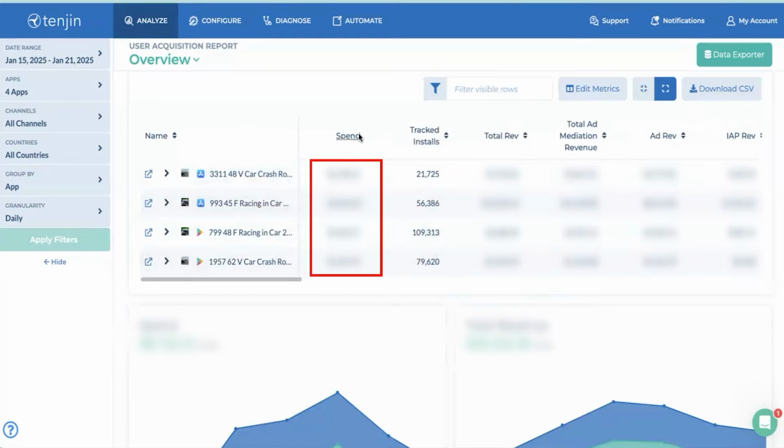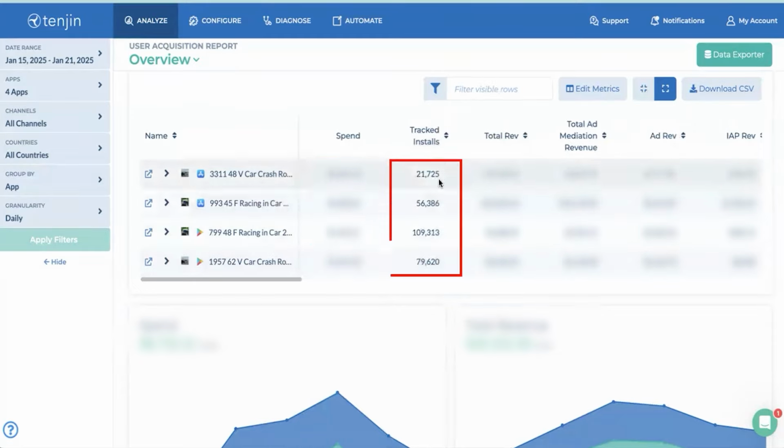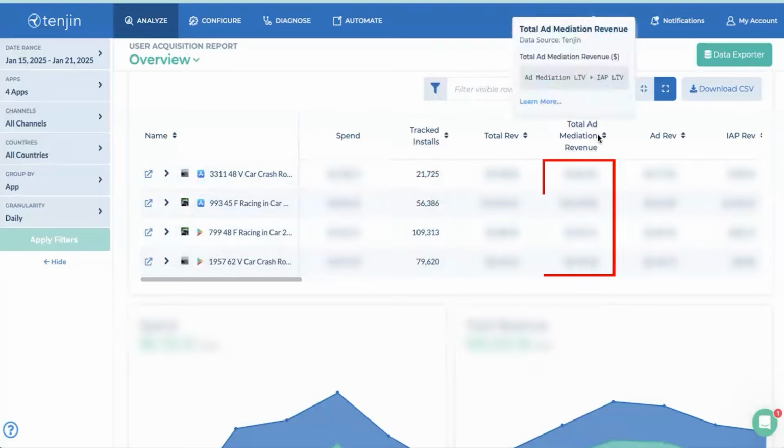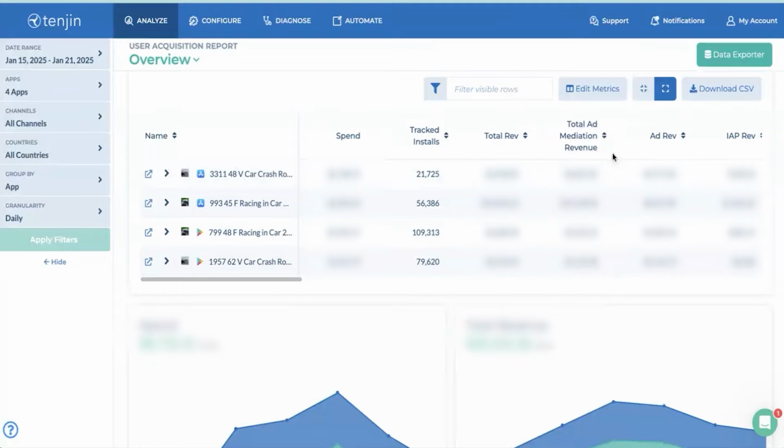Here, as you can see, is the spend. This is the amount we have spent over the week. You can also see in detail how many users we acquired, the total revenue they generated, as well as our total ad mediation revenue, respectively. I want to pause here and draw your attention to total ad mediation revenue. Why are we focusing on this over other revenue factors? How do we calculate ROAS? And which factors do we emphasize?